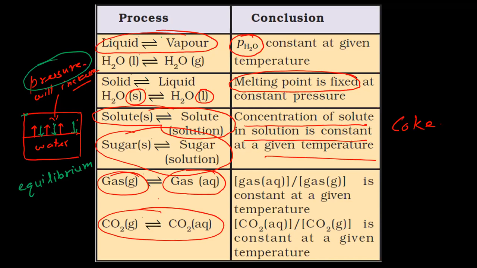Basically, Coke and Pepsi are solutions of gas and liquid. The gas is carbon dioxide and the liquid is flavored and colored water. So carbon dioxide is mixed in water and you get Coke or Pepsi or any fizzy drink.